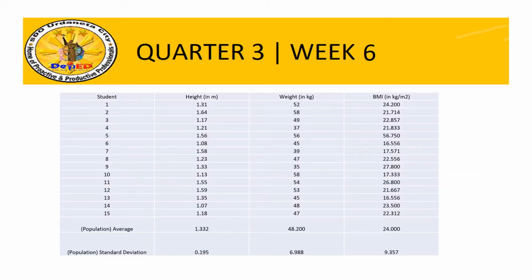So this is the data on height, weight, and BMI for the 15 female learners, wherein the population average for height is 1.33, for weight is 48.2, and for BMI is 24. For the population standard deviation, for height it is 0.195, for weight we have 6.988, and for BMI it is 9.357.